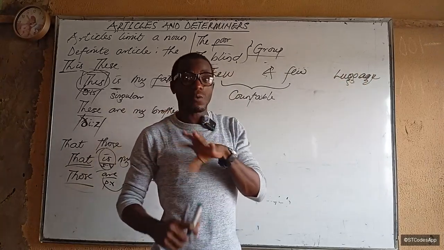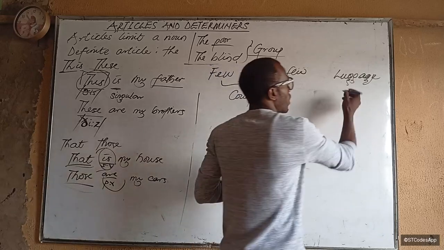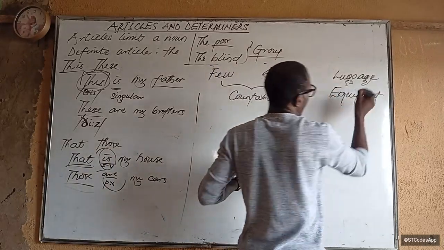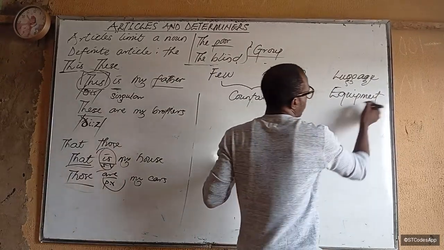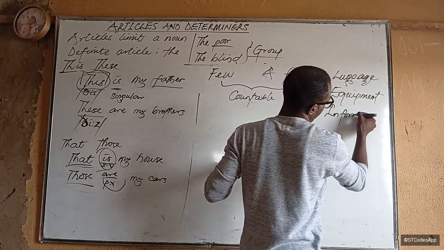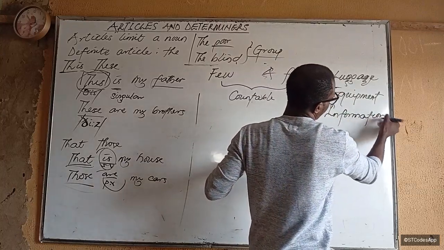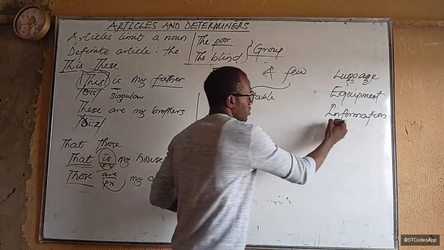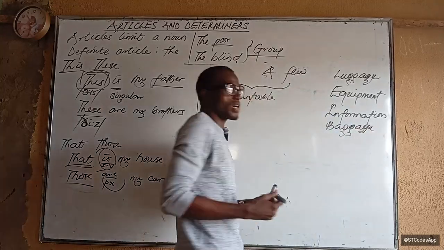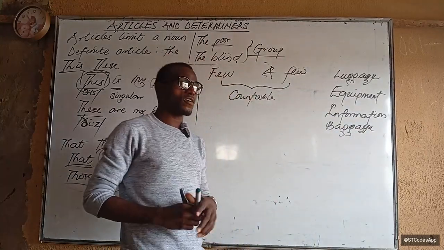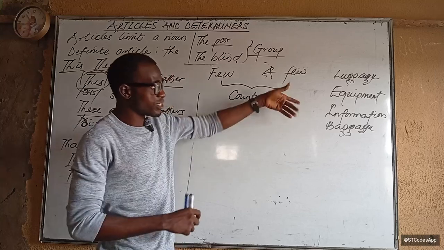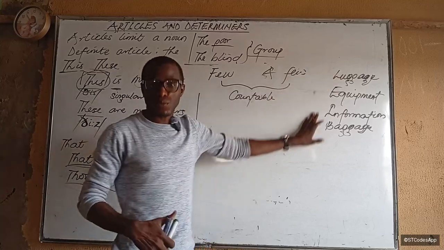I'll tell you the only condition wherein they can be pluralized. Luggage, equipment, information, water, etc. Just baggage. These are the most commonly tested ones. Of course, they know that you cannot count sand, you cannot count water, so they wouldn't generally give you those. These are the ones that you are given. So we don't pluralize them.